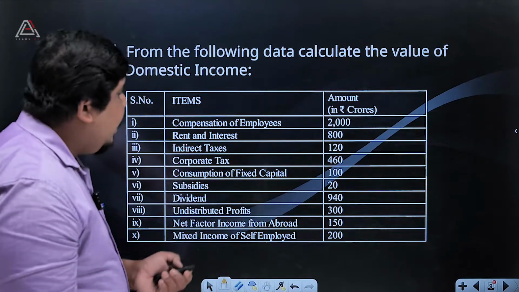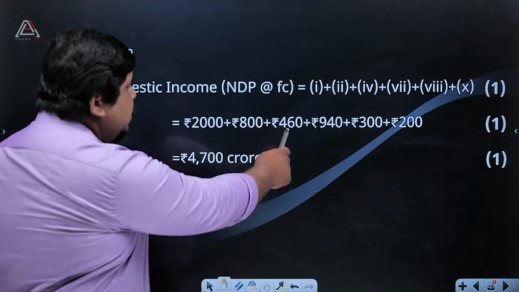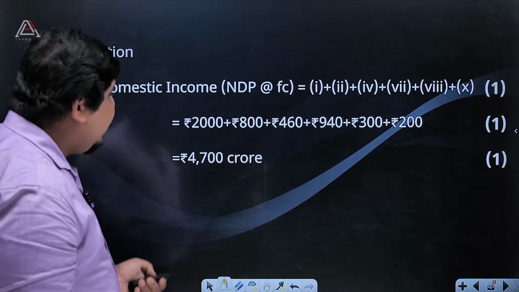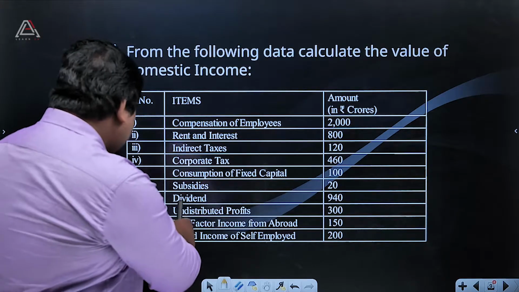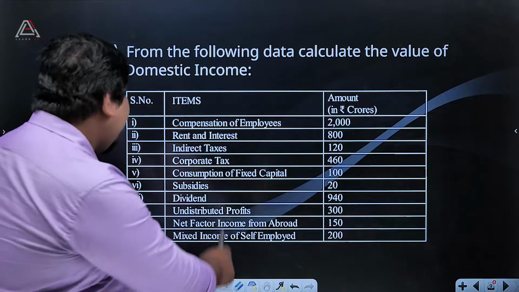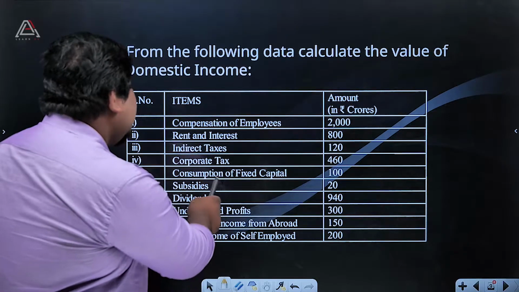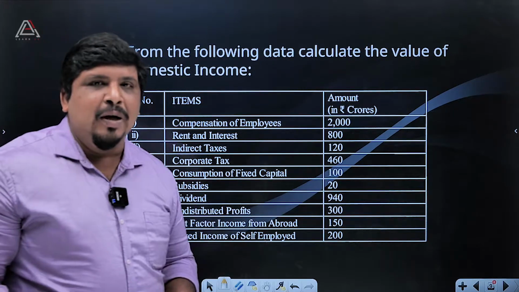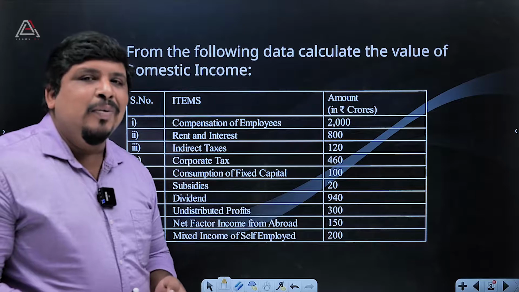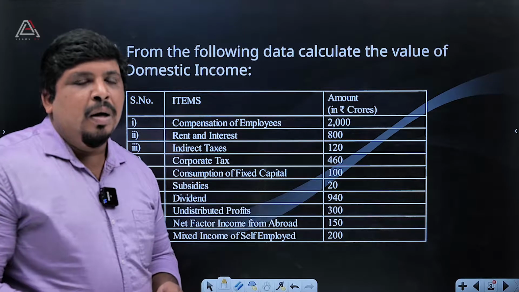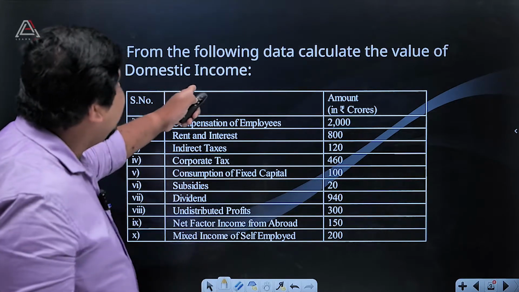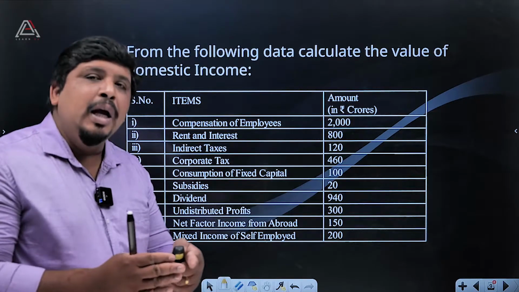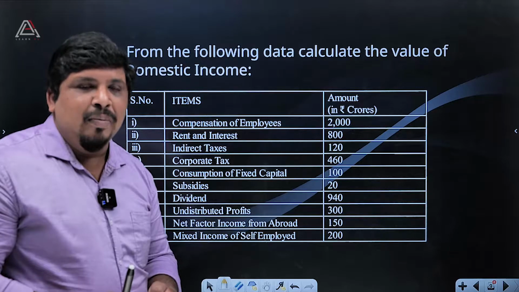That is 460 crores. Then the seventh point, dividend. We are avoiding indirect taxes. Then consumption of fixed capital. Why not? Because fixed capital is for a long period of time, and we are calculating domestic income for a short period, a period of 1 year.